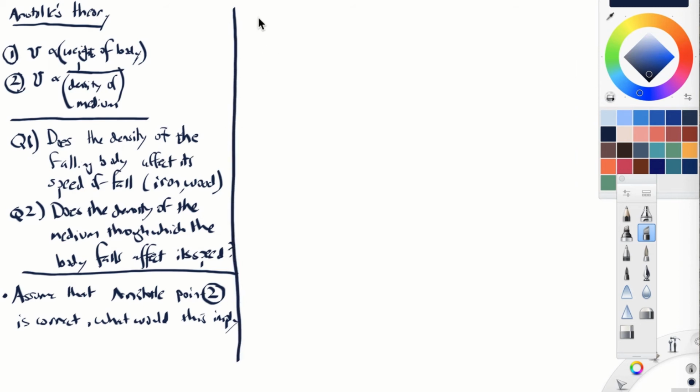Okay, and so what we do is let's argue in this way. This is the way that Salviati presents it. Suppose that we have some object that's made of wood, a ball that's made out of wood, and we drop it. Suppose we drop a wooden ball, or a wooden sphere. We drop a wooden ball, and we ask, how fast does it fall?